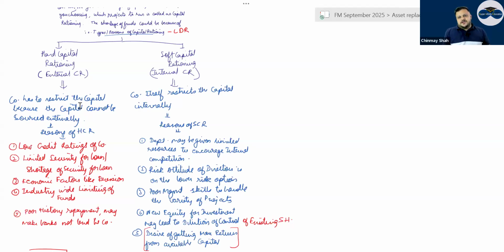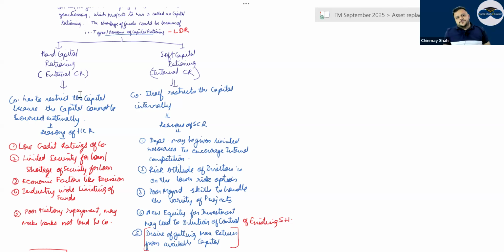What is the reason for hard capital rationing? It is the low credit rating of the company or limited security for loan. You don't have security, or there is a shortage of security for loan. Economic factors like recession are present in the economy. Industry-wide limiting of funds. Generally for your industry, funds are limited. A poor history of repayment of loans may make banks not lend to the company.